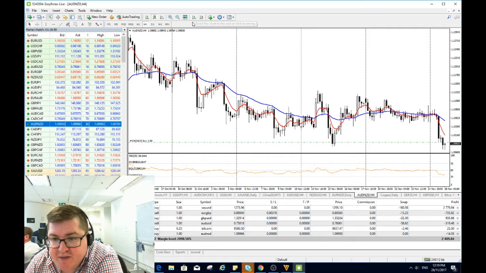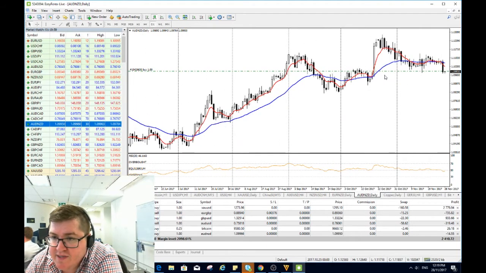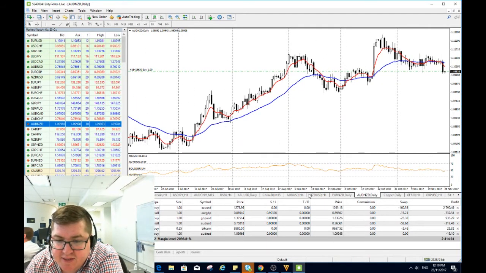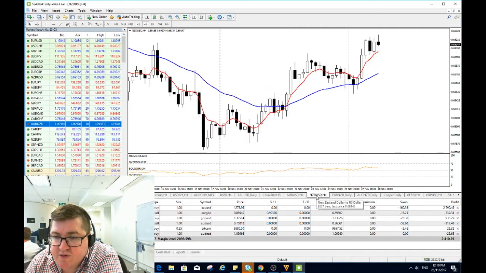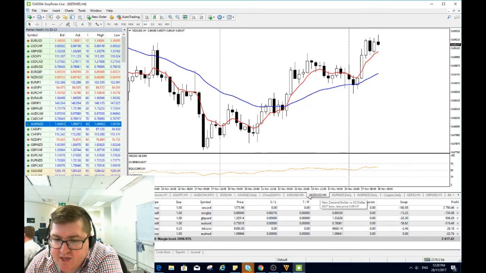Big level, worth a little test in terms of support here. We'll see if it can get back above in the next couple of days, and people will be a bit more excited to be holding the 110 on the long side. But at the moment the Kiwi dollar is very strong, well supported, and so you can't really be too negative or expect that the Kiwi dollar is going to get out of control. It can't really go by itself.